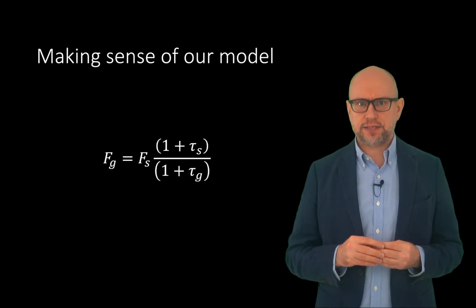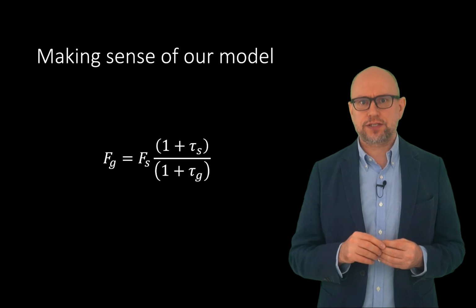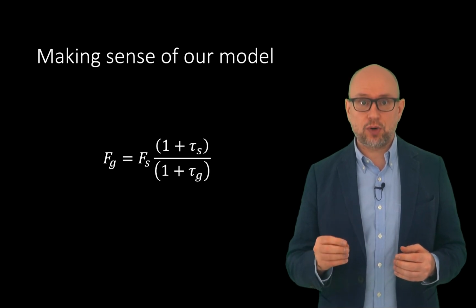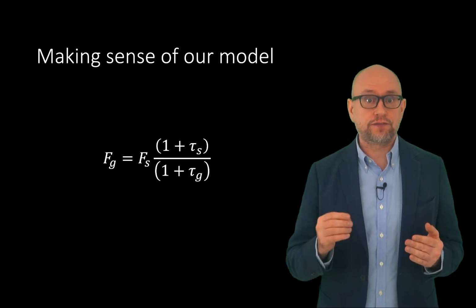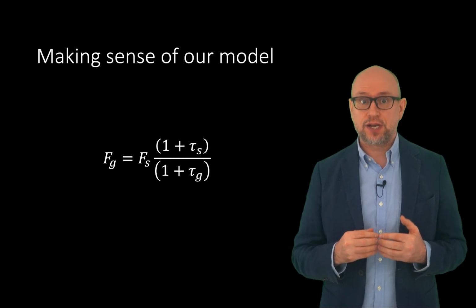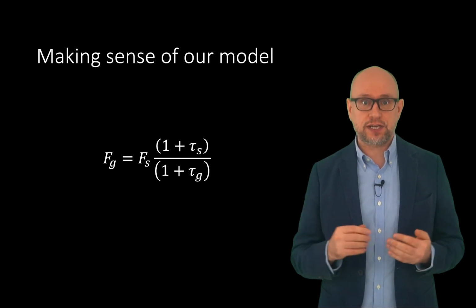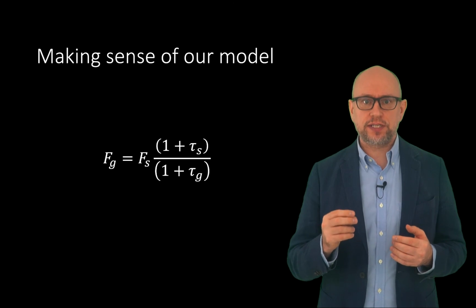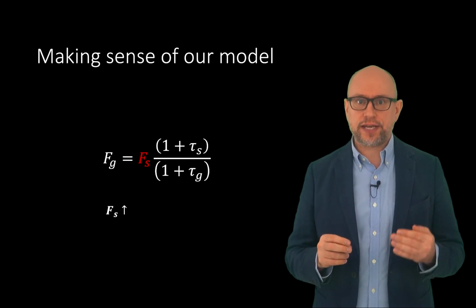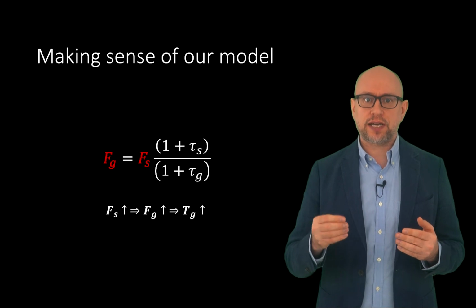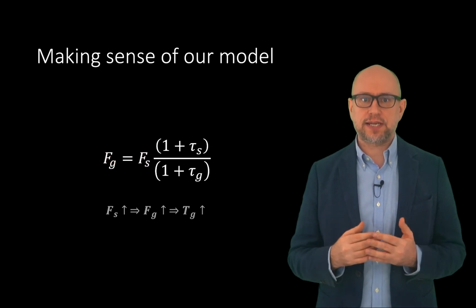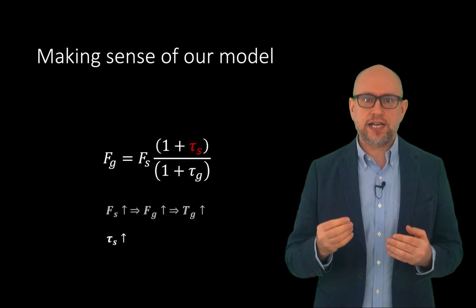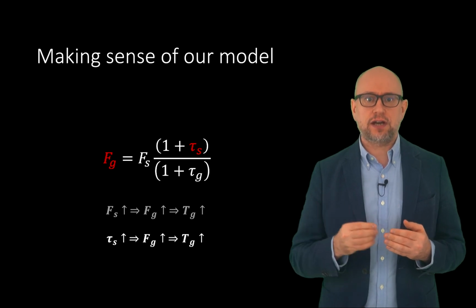Does this expression make sense? It relates the terrestrial flux to the solar flux and both the solar and terrestrial transmittances. Treating the Earth as a black body, we know that the terrestrial flux is proportional to the fourth power of the Earth's surface temperature. The greater the terrestrial flux, the greater the Earth's temperature. Okay. What happens in this expression if the different quantities change? If the solar flux increases, the terrestrial flux will increase and the Earth's temperature will be higher. That makes sense. Similarly, if the solar transmittance increased, more solar radiation would impact the Earth, increasing the Earth's temperature.